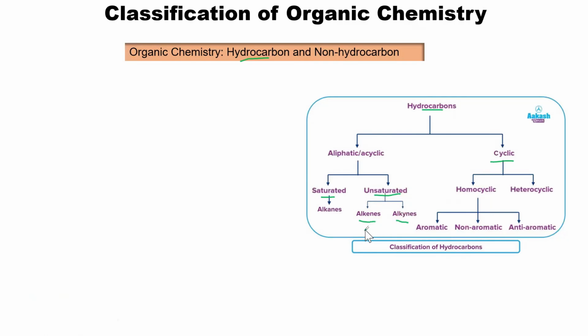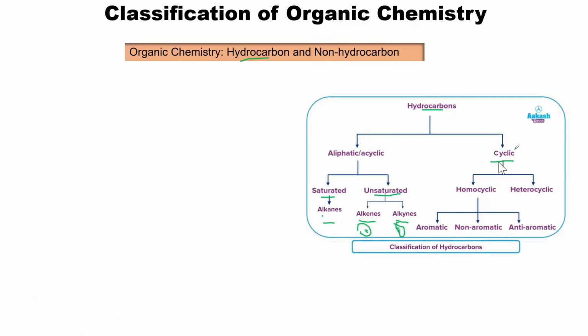In the case of alkenes, they have at least 1 double bond in them, while in the case of alkynes, they have at least 1 triple bond. So they are recognized by the presence of that triple bond in the case of alkynes, while alkenes are recognized due to the presence of a double bond. While for the alkanes, they have only single bonds in them.